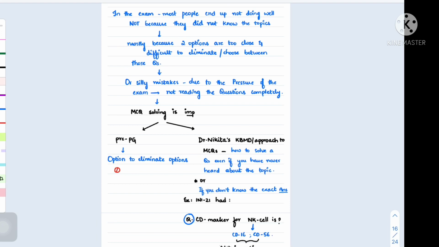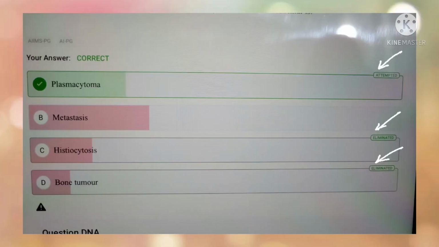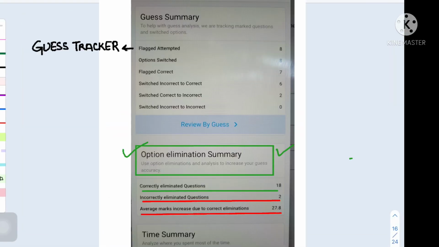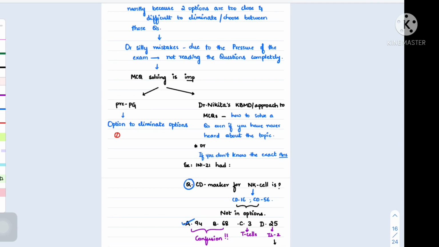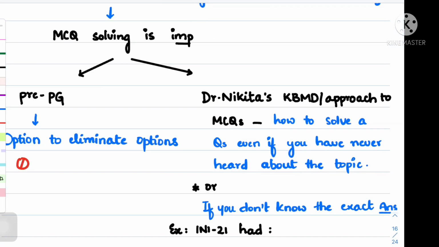Pre-PG has the special feature where you can eliminate the options, and they give you points based on that. The RI, the readiness index, is also based on your ability to eliminate options. So you can always use that option to make sure that you're eliminating options and learning the art of eliminating.